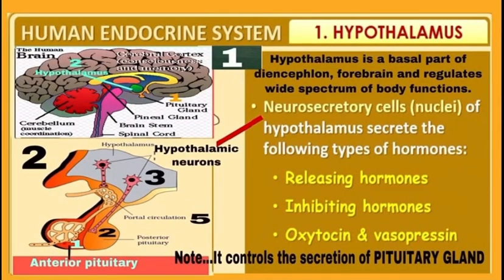First, start with the hypothalamus. As you know, it is a part of the forebrain or diencephalon. See diagram 1, labeling 2. The green round structure in the diagram is the hypothalamus. Neurons of the hypothalamus, see diagram 2, labeling 3. These neurons secrete hormones, and the hormones secreted by them are 1. Releasing hormone, 2. Inhibiting hormone and 3. Oxytocin and vasopressin hormone. And one very important point about the hypothalamus is that it controls secretion of the pituitary gland.